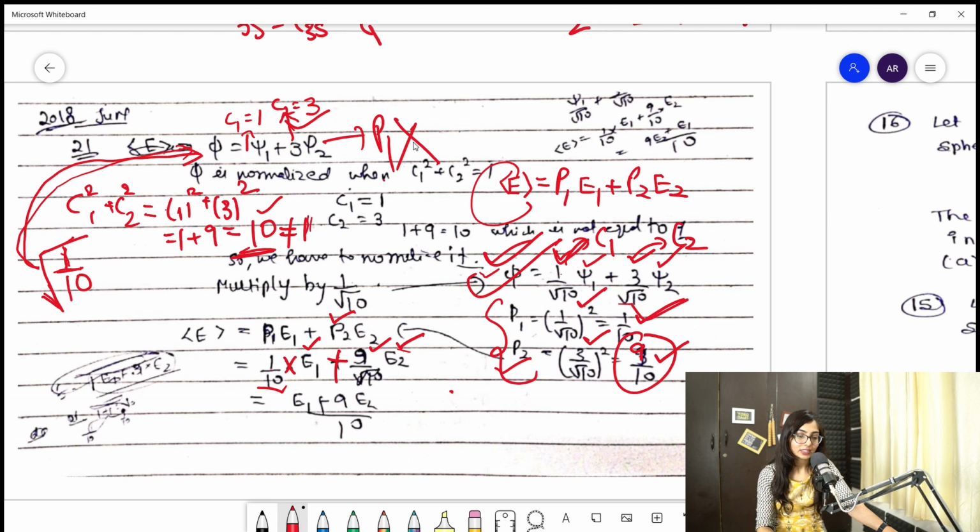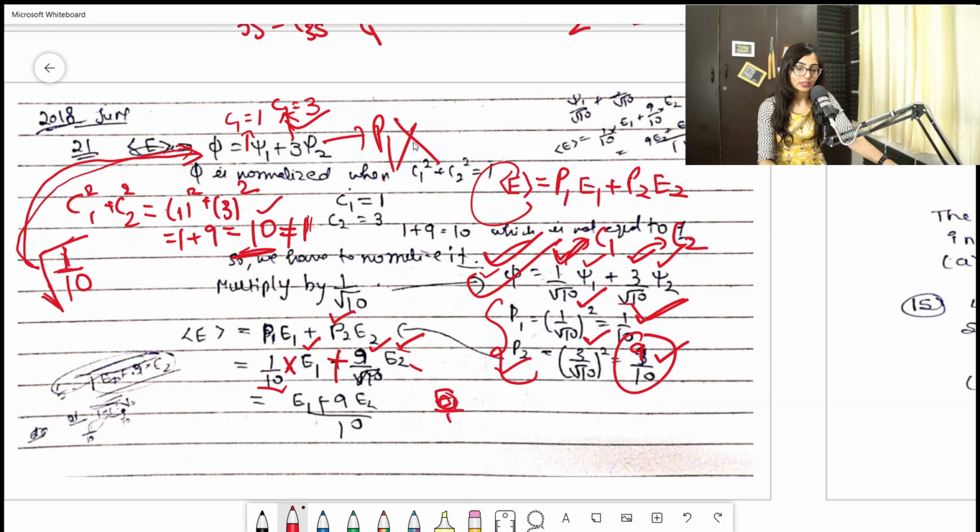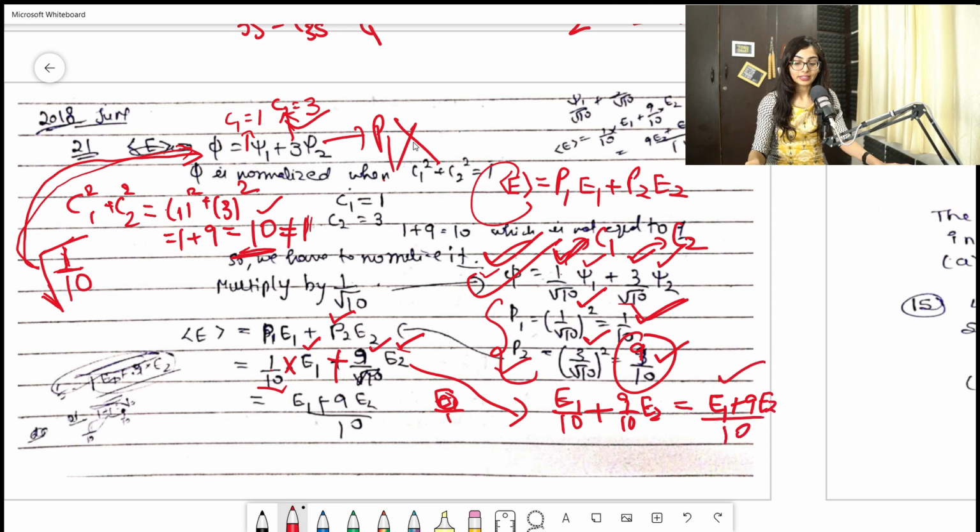So I'll get this. Can you see it is E1 by 10 plus 9 by 10 E2. So can I write it like this: E1 plus 9 E2 by 10. So that is the answer, guys. You will get this answer in the options. So that is the right answer.